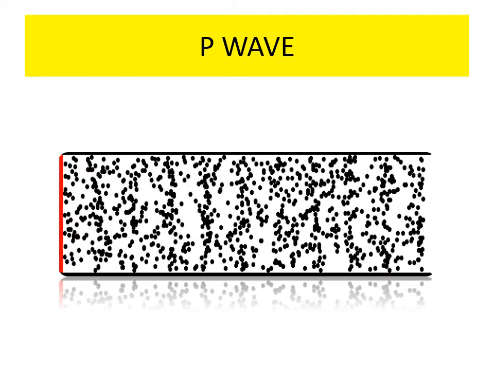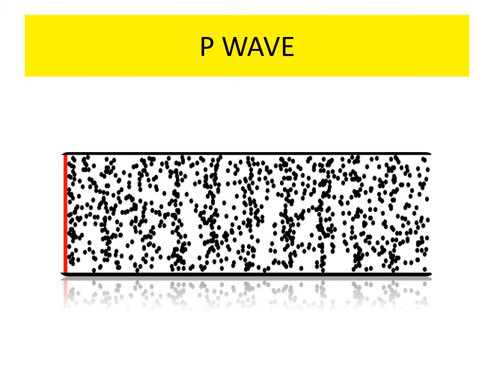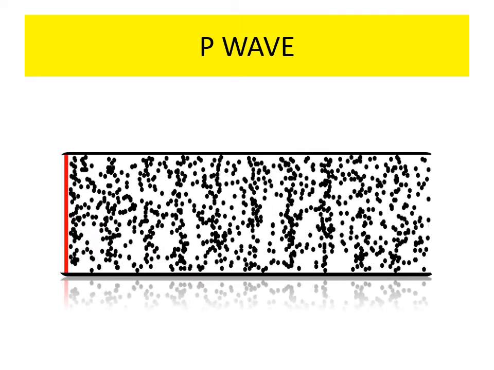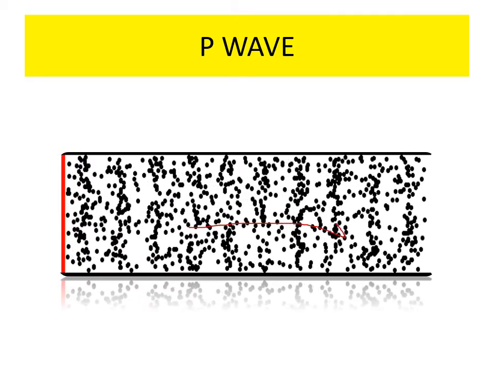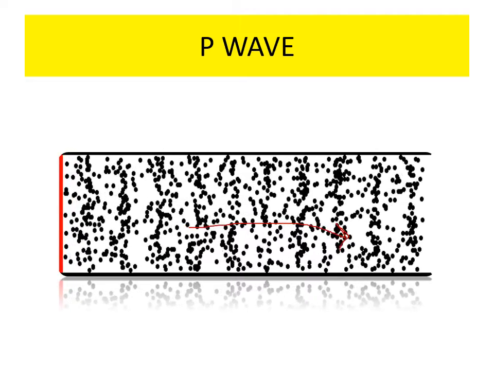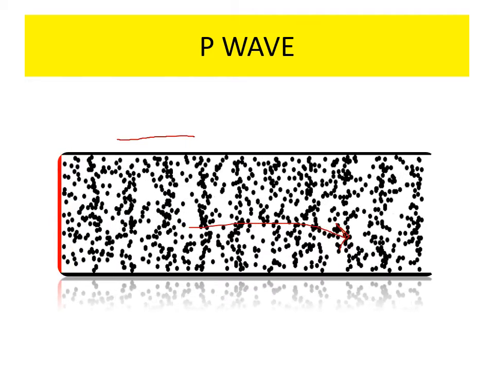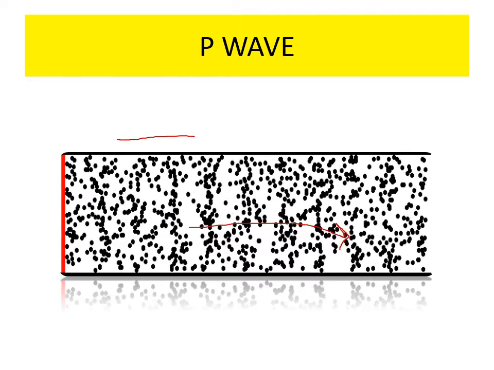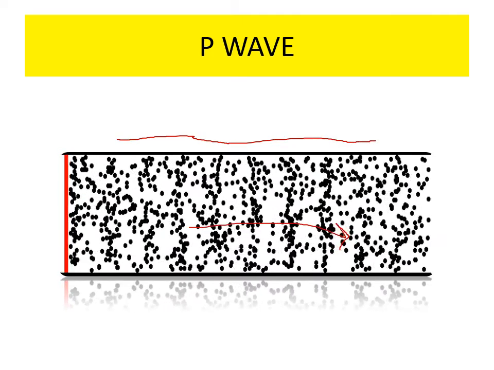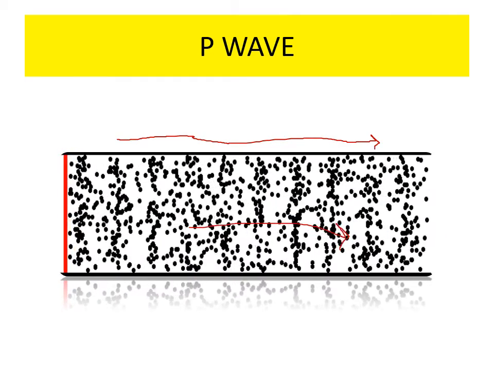Suppose the black points are the medium. Here the medium is moving in this direction, and the wave is moving. That red line shows the direction of moving, towards the right hand side.